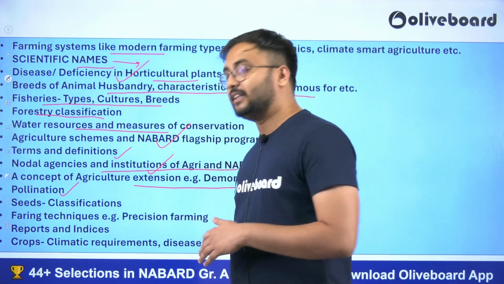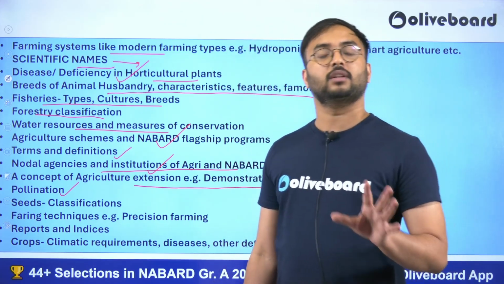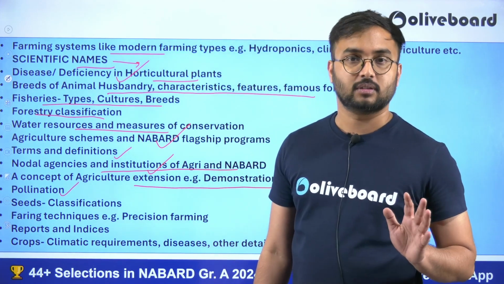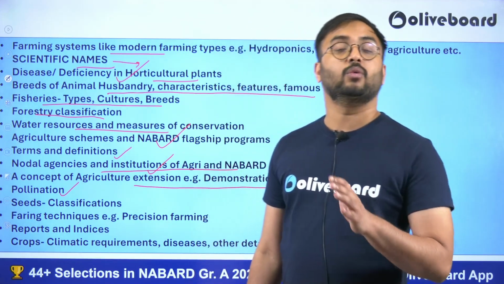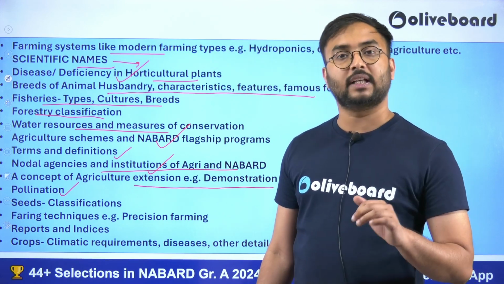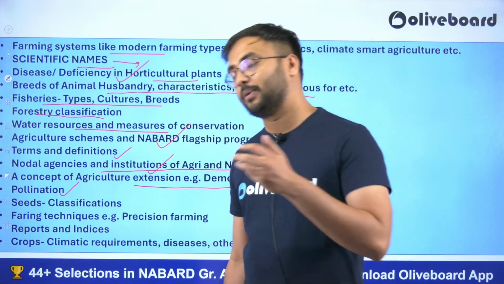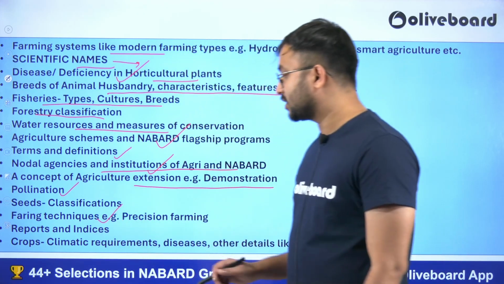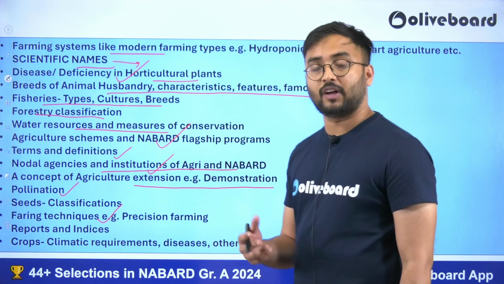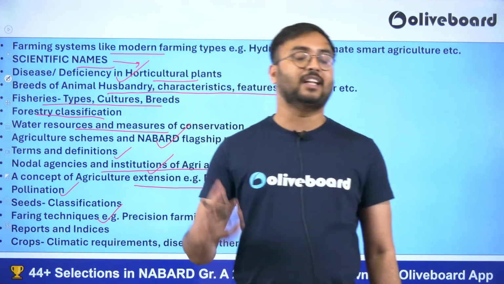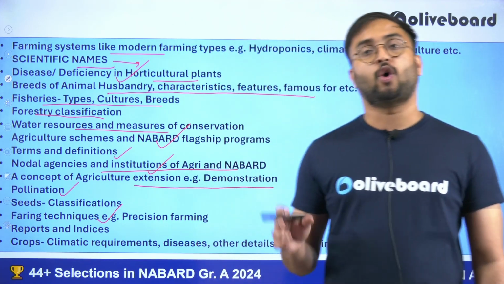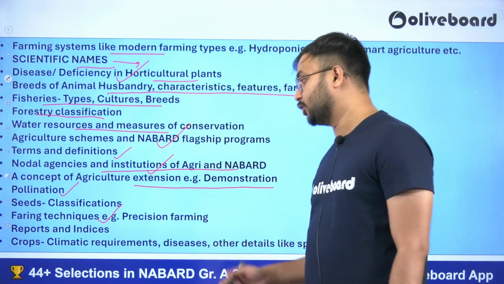Similarly, they will not ask in depth about pollination, but, as I told you, this would be a good question in ARD: what is pollination, what are the different types, give examples. Also mention what other vegetative propagation means there are for a plant to propagate. So sexual reproduction they asked, and vegetative propagation also. Both these topics are there in ARD. Farming techniques: they may ask what is precision farming, what is the scope of precision farming in future, a descriptive question. What is organic farming, what are the recent challenges for organic farming and how can we overcome them. What are the biggest challenges horticulture has in its post-harvest management.